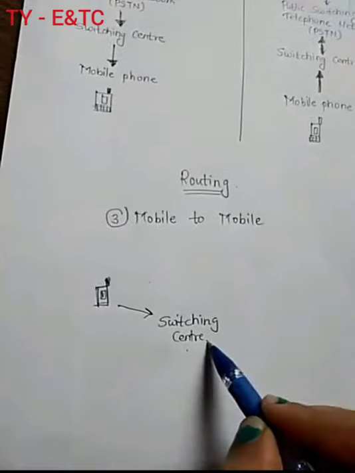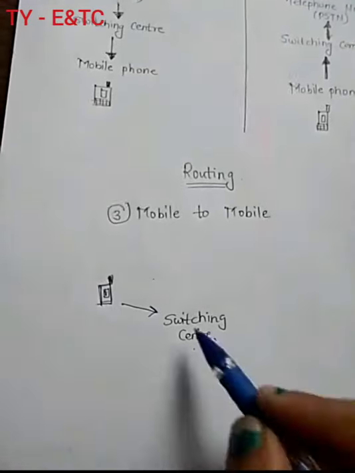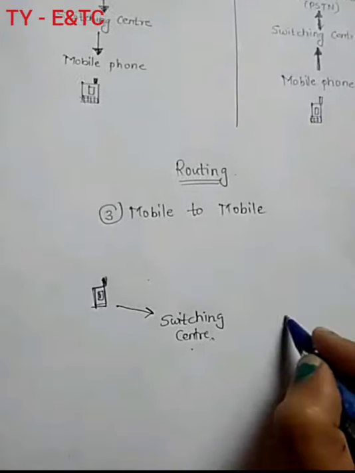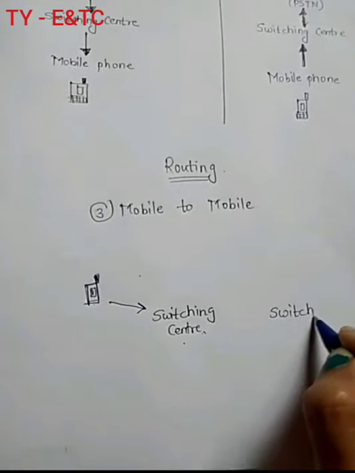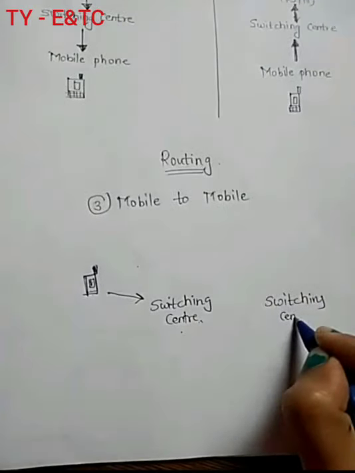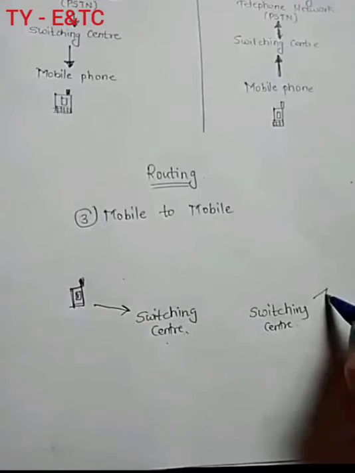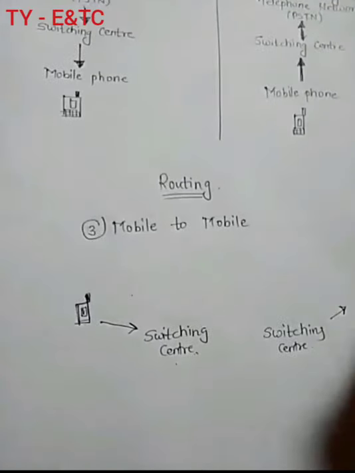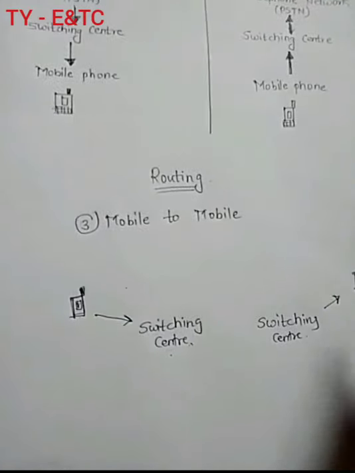Now this switching center also has multiple connections. This switching center will be connected to another switching center at a different location, suppose, correct? And this switching center will now transfer the signal to the mobile phone. It is a very simple connection through mobile to mobile.